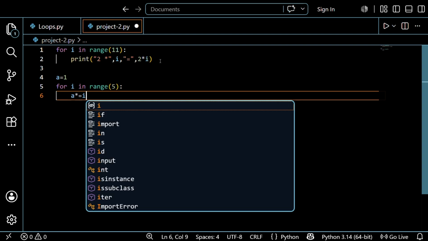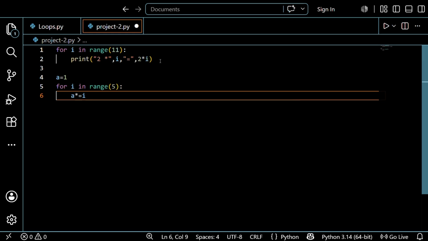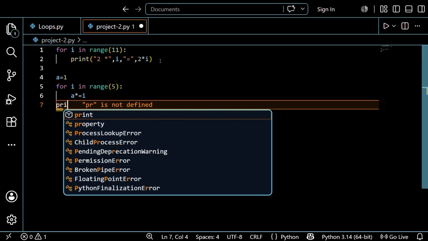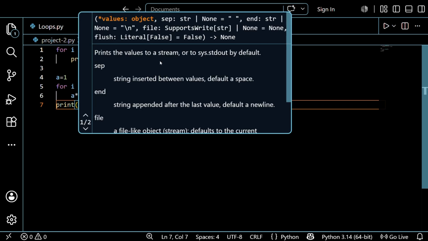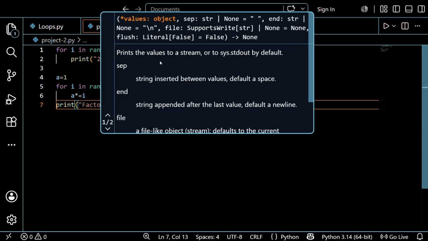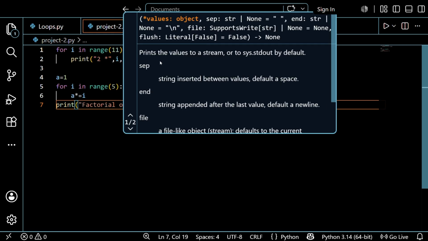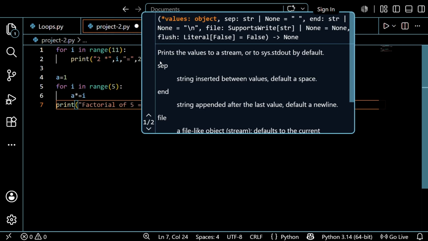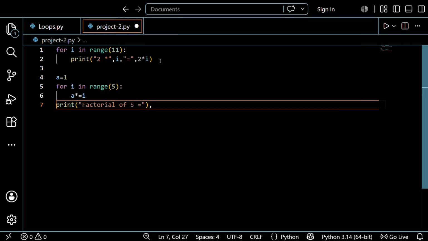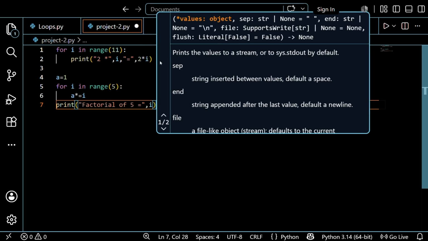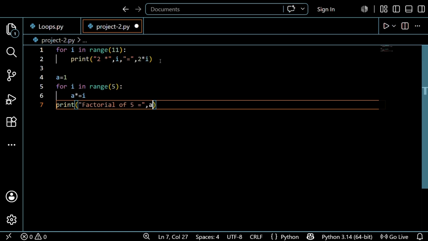So this is the 1, and finally I want to print the factorial. Print that, factorial of 5 is equal to, comma, finally i and a.